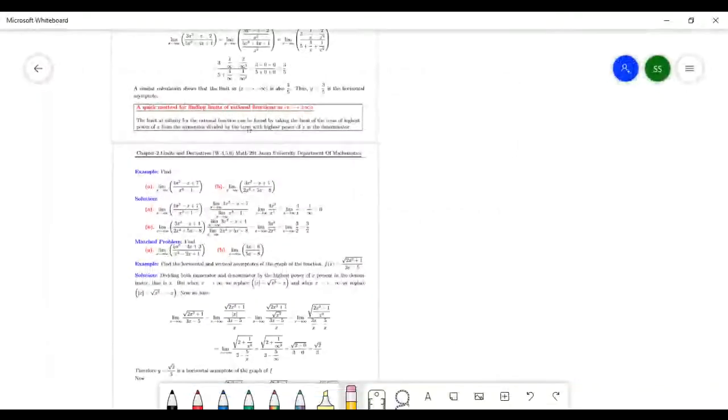Today I will discuss limits at infinity. Last lecture I started limits at infinity. Today I will discuss the same.